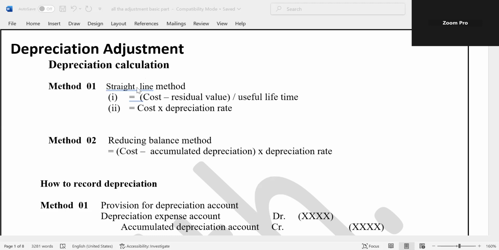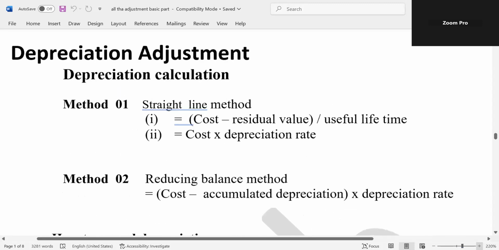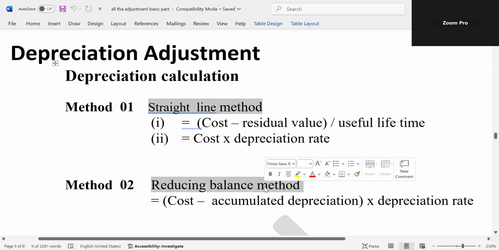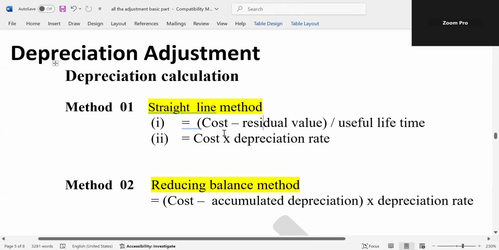Depreciation can be calculated by using two methods. Think about the theory part, very important. Depreciation can be calculated by using two methods. First one is the straight line method. And second one is the reducing balance method. Therefore, this part is very important. Depreciation can be calculated by using two methods: straight line basis as well as reducing balance method. It is decided by the business organization based on future economic benefits.